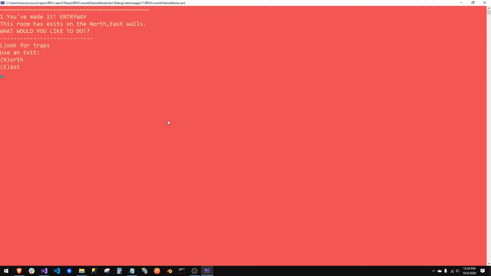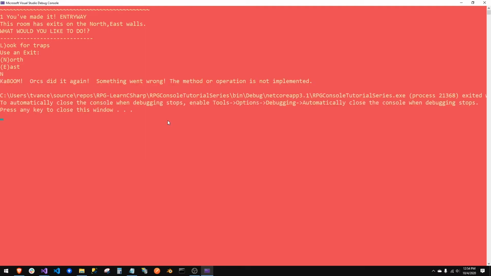All right, we can look for traps or we can use an exit. That's all this room is. You've made it. This room has exits on north and east wall. What would you like to do? We want to go in. Boom, something went wrong because we have not implemented. Did we get a no implementation?